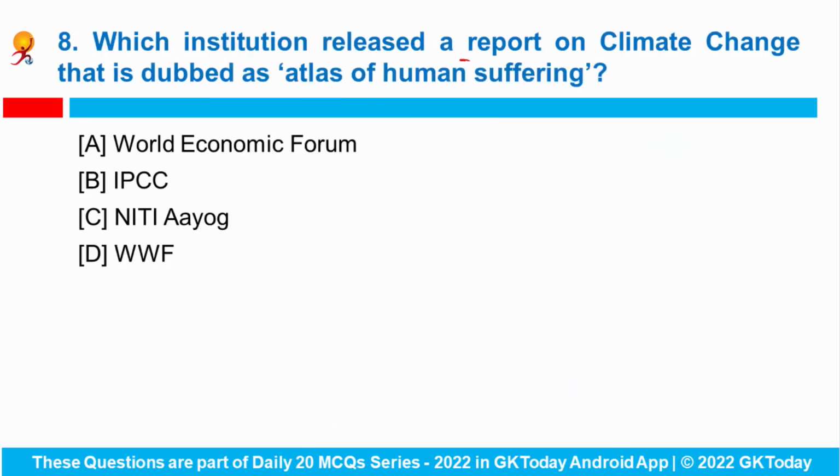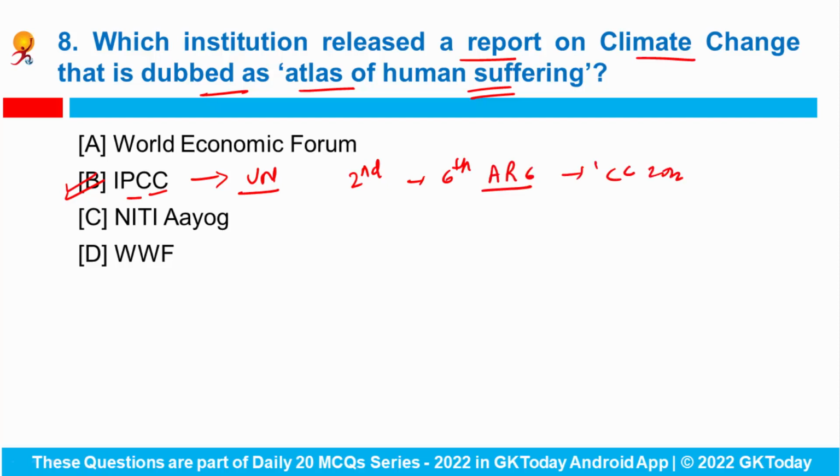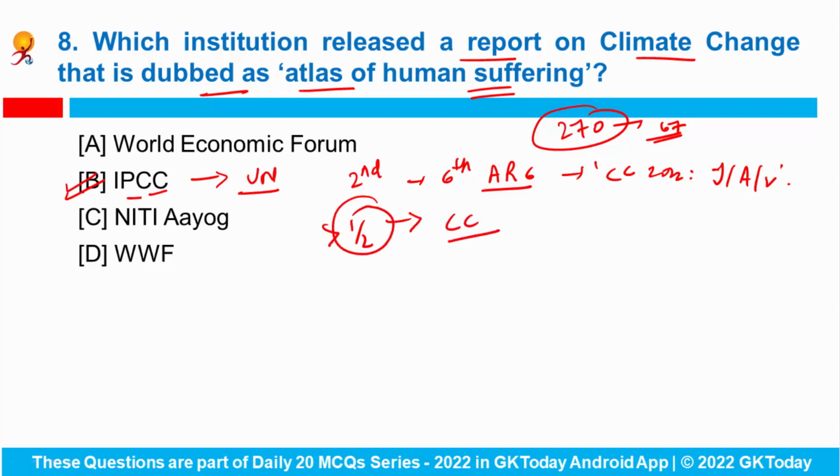Which institution released a report on climate change that is dubbed the Atlas of Human Suffering? The Intergovernmental Panel on Climate Change of the United Nations released the second part of its 6th assessment report, named Climate Change 2022: Impacts, Adaptation and Vulnerability. It was called an Atlas of Human Suffering by the United Nations head. The report was compiled by 270 authors from 67 countries, and as per the report, cities which house more than half of the world's population are at the highest risk from climate change.